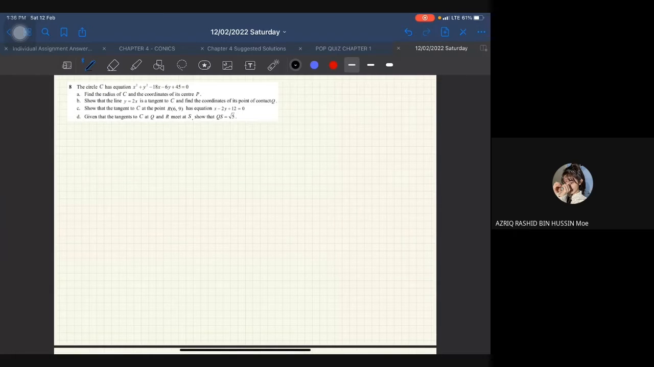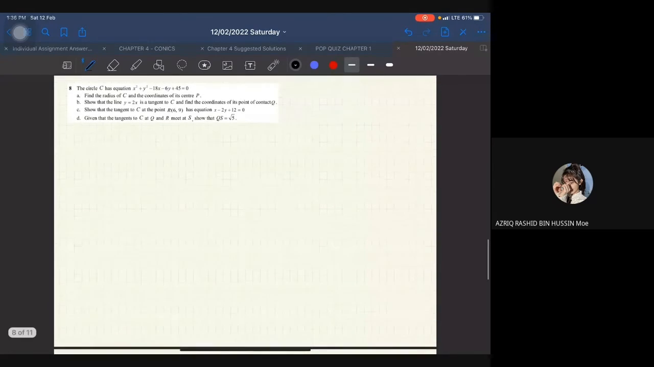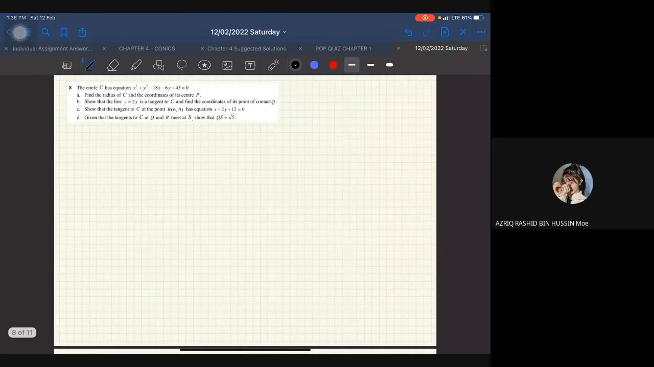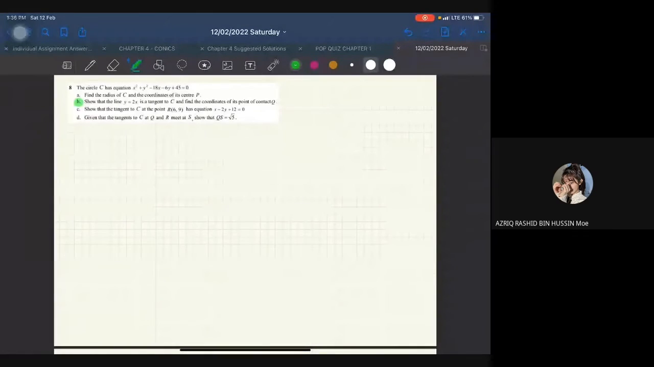Question B, Miss. B, part B. Okay, jom kita tengok part B. This is part B. Okay, so untuk part A, dia simple je. Before kita nak buat part B, you need to do the part A first lah. Tak boleh terus lompat. Okay, so saya kena buat part A dulu.